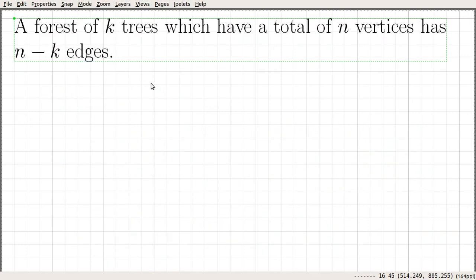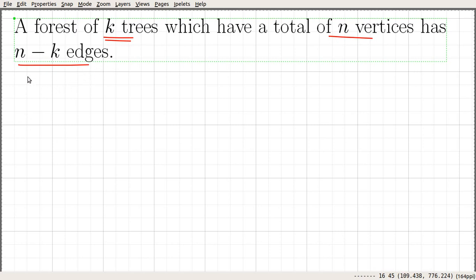So let's prove one more property of a tree. A forest of k trees. A forest is nothing but an acyclic graph. We can consider a forest as a collection of trees. So suppose that a forest has k trees and has a total of n vertices. Then the statement says that the forest has n minus k edges.